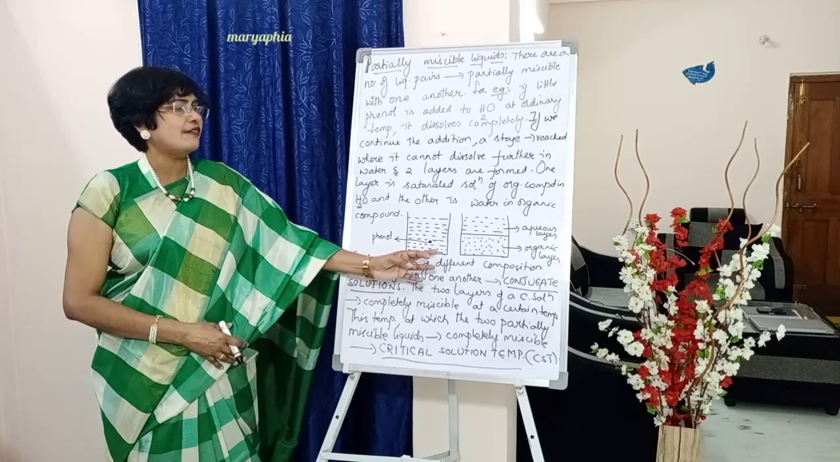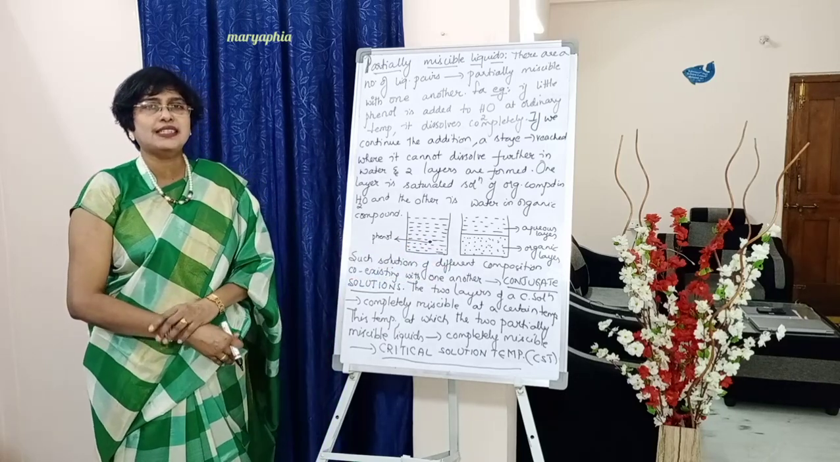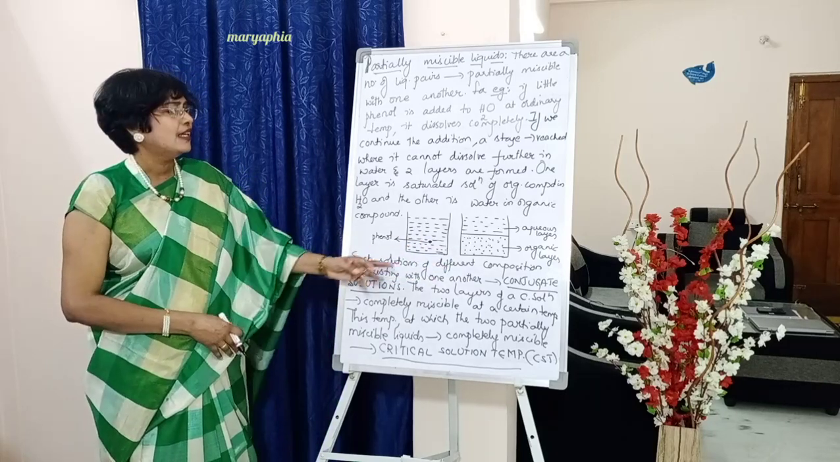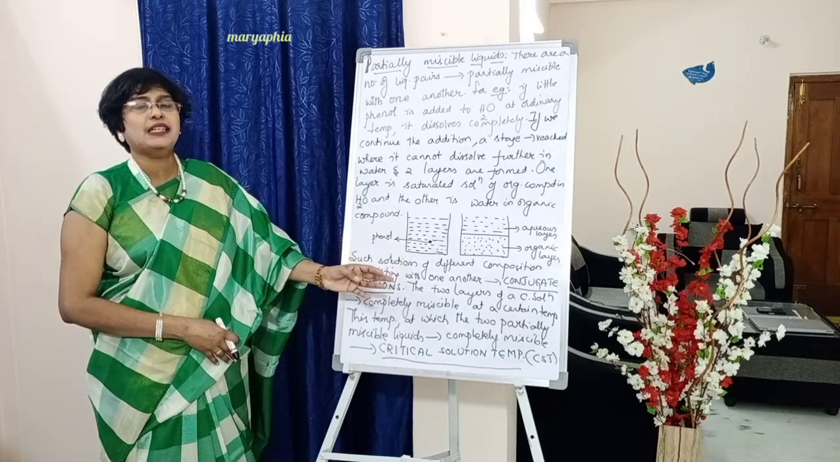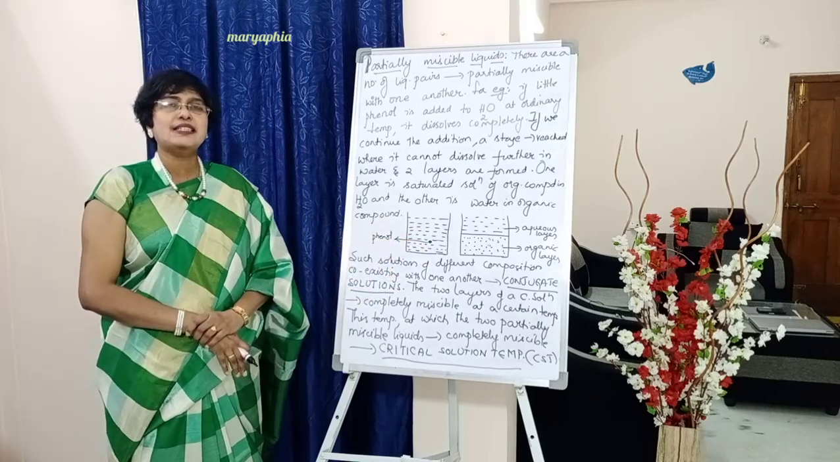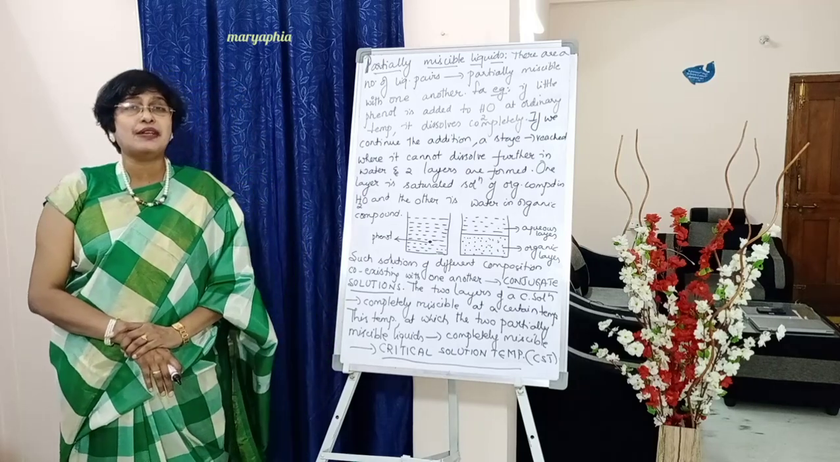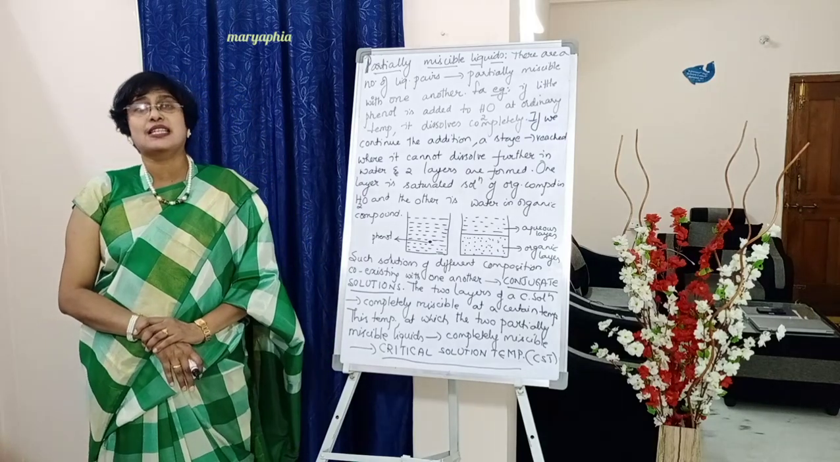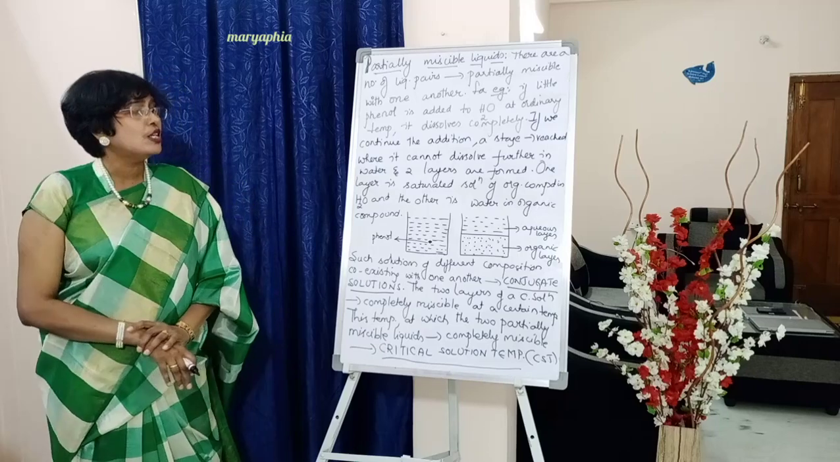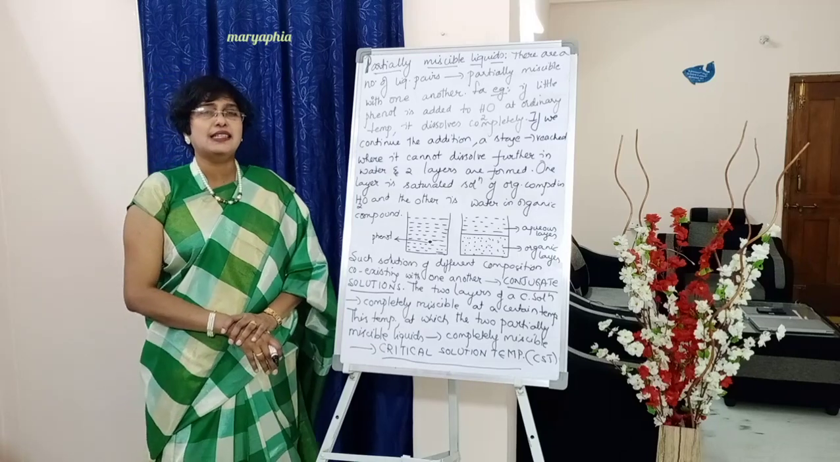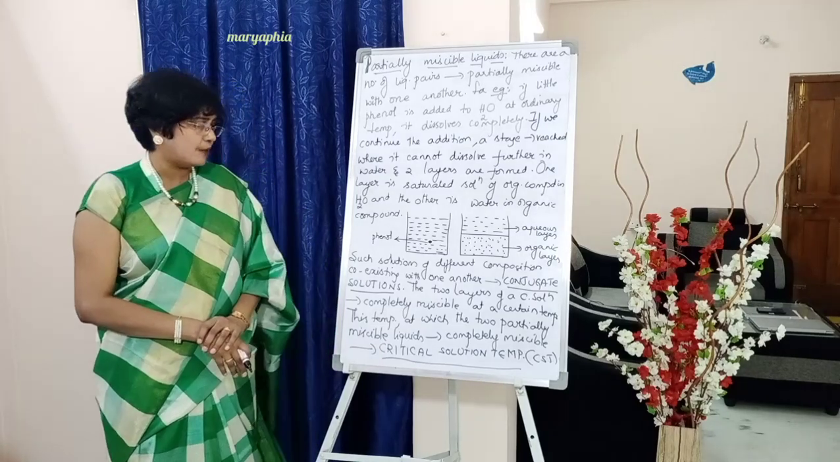So I have shown two figures, students, here just for your understanding. Here one drop of phenol gets completely dissolved. So when we increase the amount of phenol, it cannot be dissolved when there are almost equal amounts, and they will be divided into two layers. One is aqueous and the other one is organic layer.